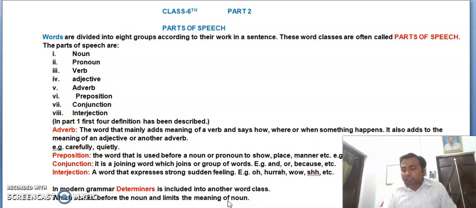For example, it may be both, some, any, my, your, her, those words which are not countable. It also takes some parts of the adjectives, which are combined together to make determiners.